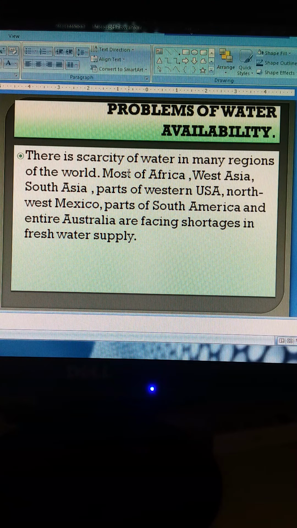Problems of water availability: there is scarcity of water in many regions of the world. Most of them are Africa, West Asia, South Asia, parts of Western USA, Northwest Mexico, parts of South America and entire Australia, which are facing shortages in fresh water supply. So these are the places where there is less availability of water.